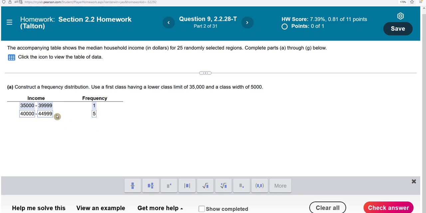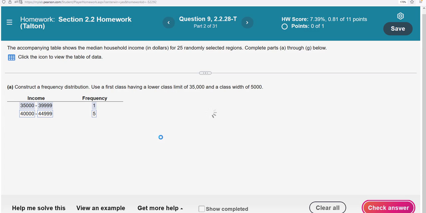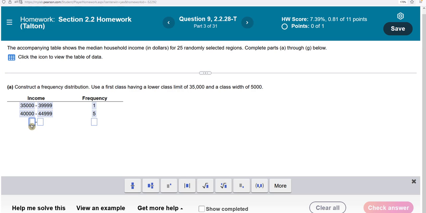Another quick way of doing this is, once you determine what the very first upper class limit is, which is 39,999, you can just go ahead and add 5,000 to that. If you add 5,000 to that, you'll get the 44,999. So if you don't want to do it mentally, and you're not sure if that's actually one down or whatever, you can just continuously add 5,000 all the way down. I'm going to check this answer, and I got it right. So I'm going to put the rest in here.